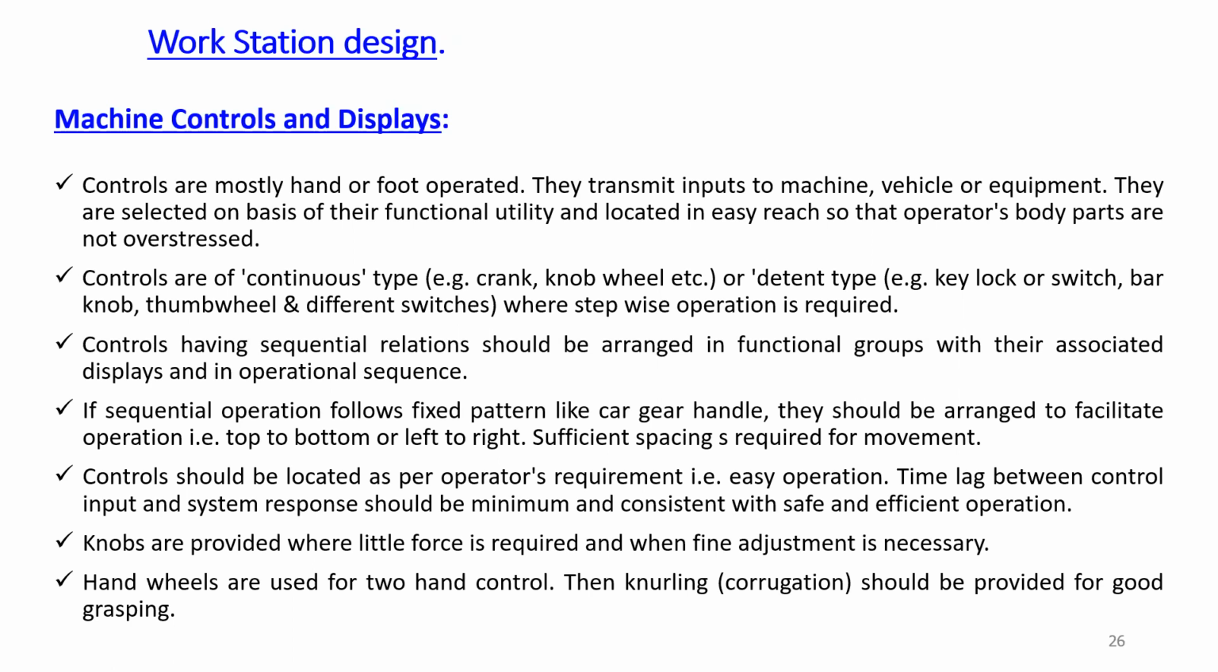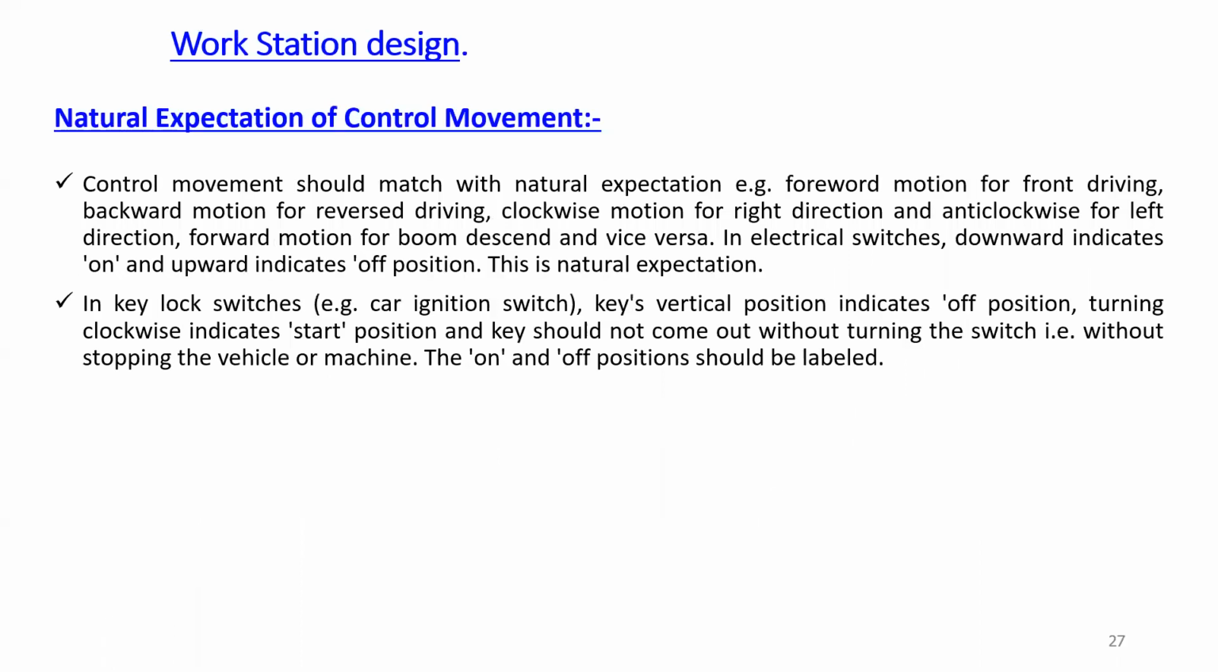So then knurling, that is nothing but the corrugations, should be provided for good grasping. So if the corrugation is not provided, there is a chance of slipping. So we have to give the corrugations on these hand wheels to have the good grip. So these are the different parameters to think about related to the machine controls and display under the workstation designs.